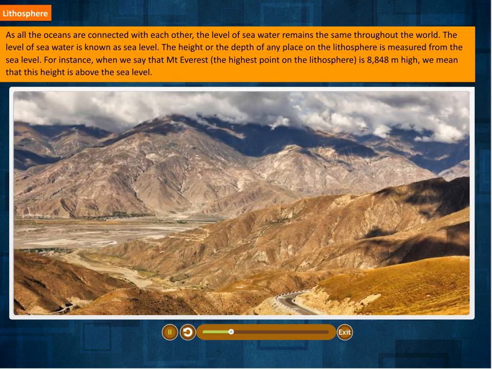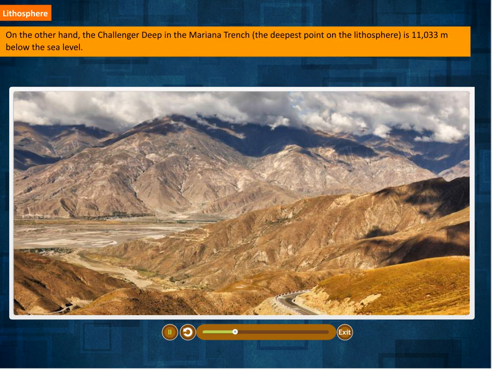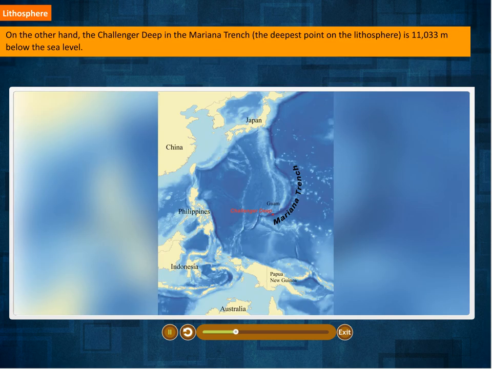For instance, when we say that Mount Everest, the highest point on the lithosphere, is 8,848 meters high, we mean that this height is above the sea level. On the other hand, the Challenger Deep in the Mariana Trench, the deepest point on the lithosphere, is 11,033 meters below the sea level.